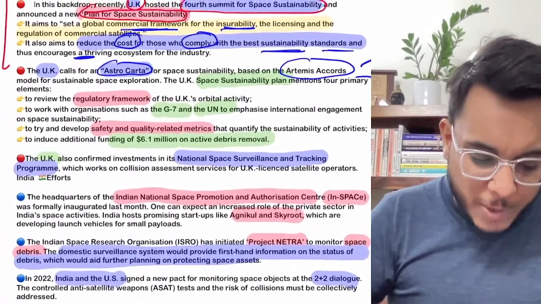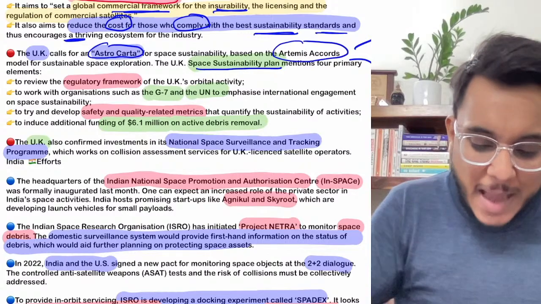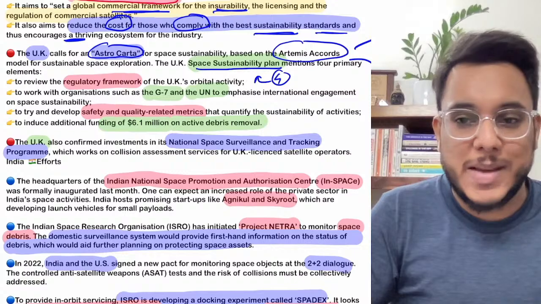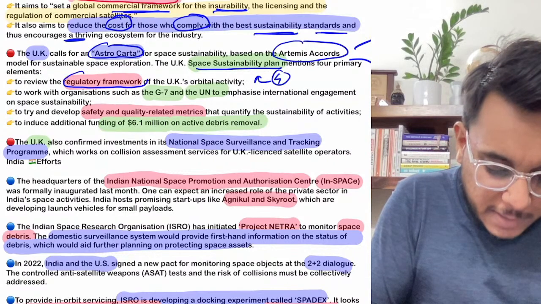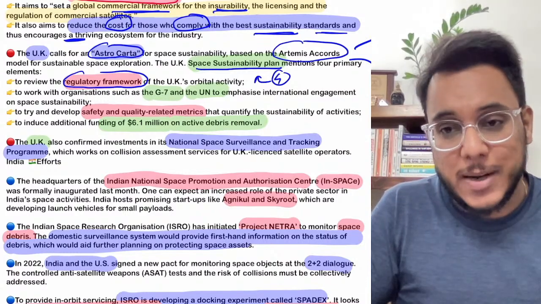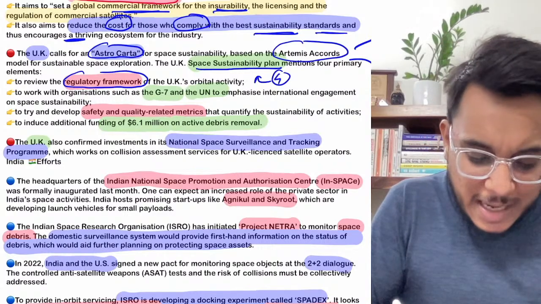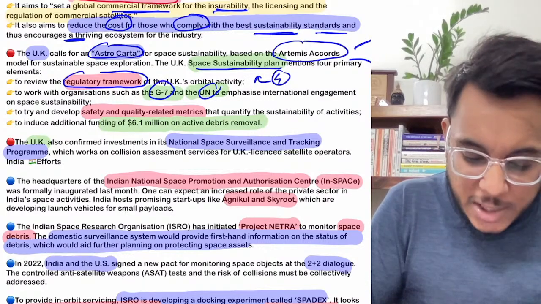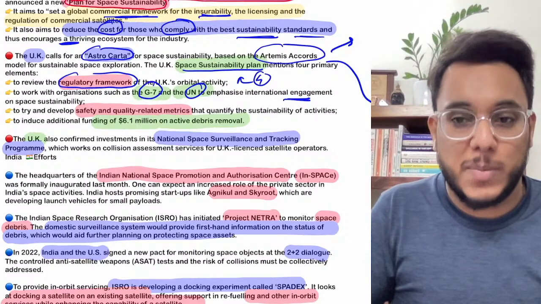Now guys, this UK's Astro Carta has provided the space sustainability plan, which has 4 pillars. What is this space sustainability plan? Number one, the world's countries need to review the regulatory framework with respect to orbital activity, with respect to the outer space, etc. Second, the multilateral organizations such as the Group of Seven, G7, United Nations, they need to sign international agreements on cooperation in space.